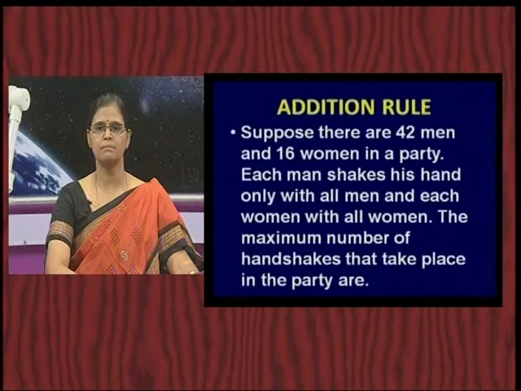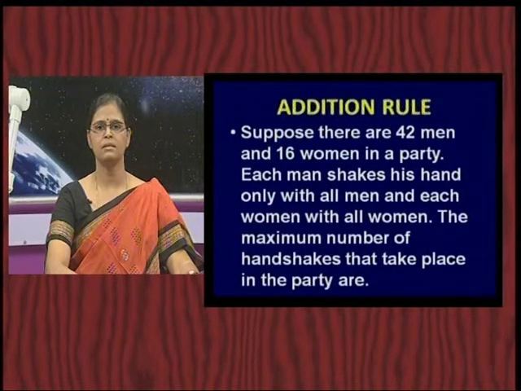And there is one simple little addition rule in combinations. Let me quickly go through this example. Suppose there are 42 men and 16 women in a party.